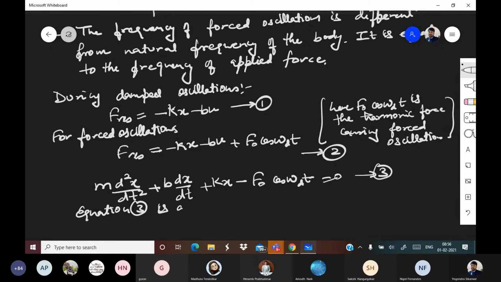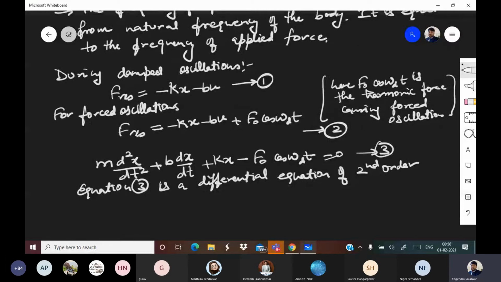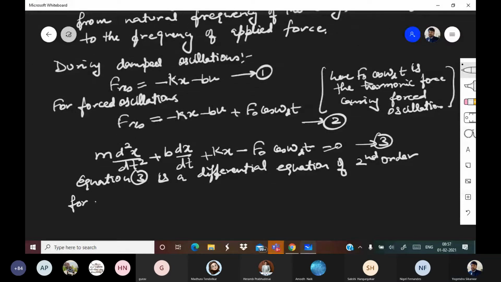Equation 3 is a differential equation of second order, for which solutions are given as